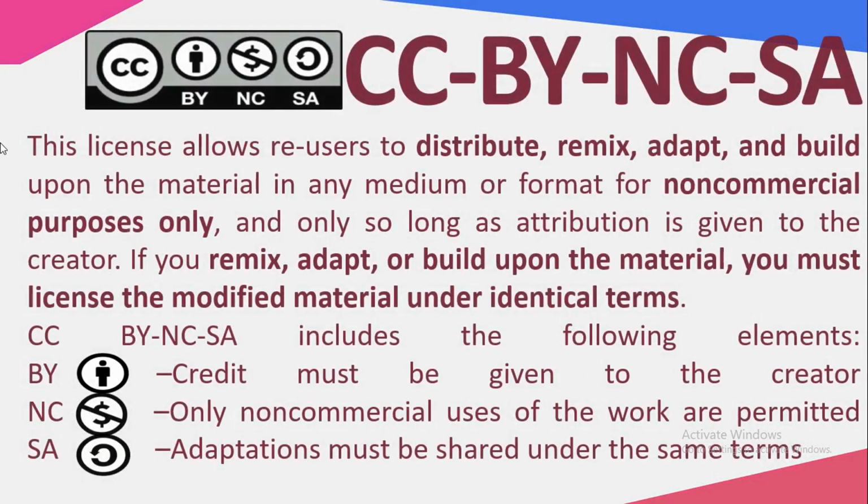The fifth category is BY, NC and SA. It means you need to give the credit. You cannot use it for commercial purposes, and it should be under the same category. So this license allows reusers to distribute, remix, adapt and build in any medium or format, and you need to work for non-commercial purposes, and you need to give the attribution. If you remix, adapt or build upon the material, you must license them under identical terms. You need to give the credit, you need to use it for non-commercial purposes, and you need to give the same category which we have already taken under that.